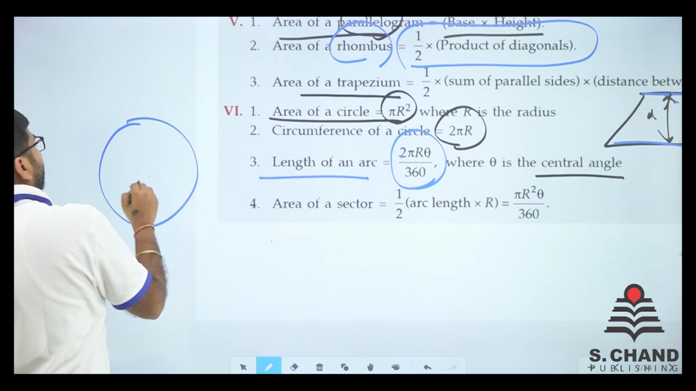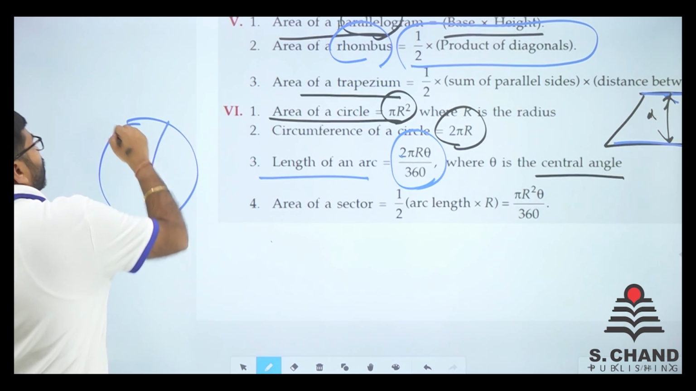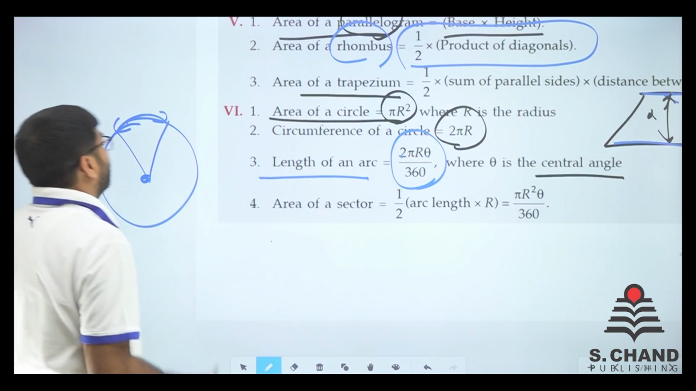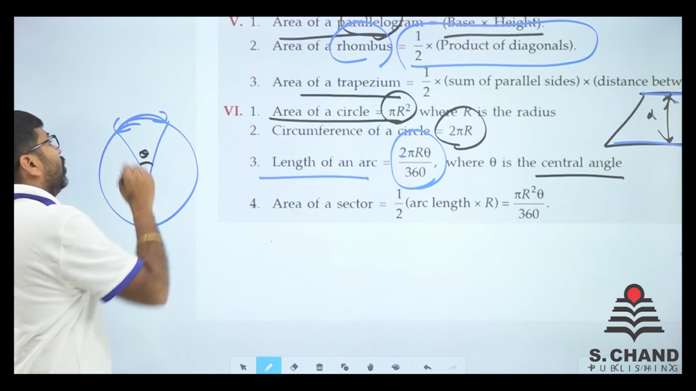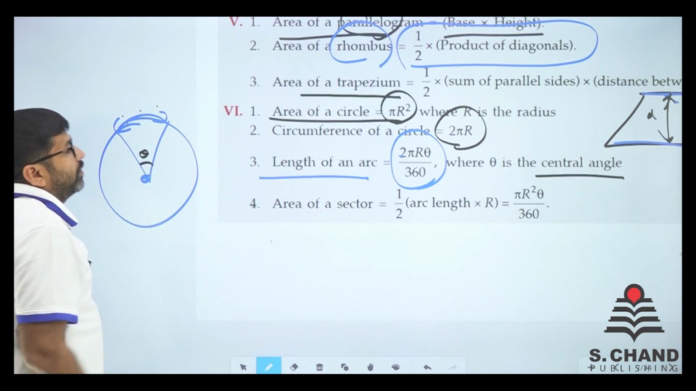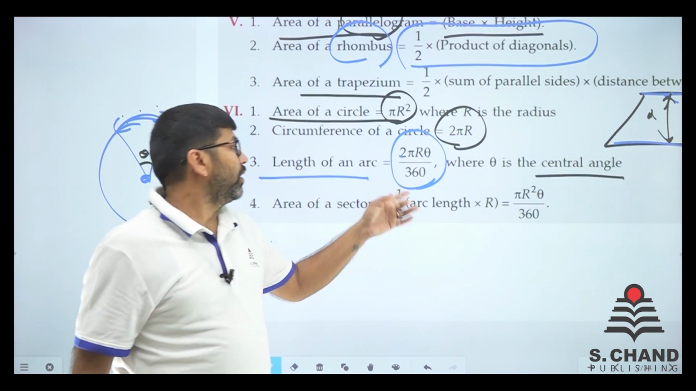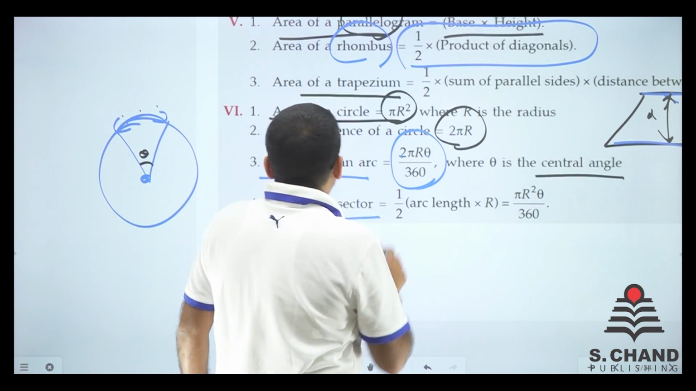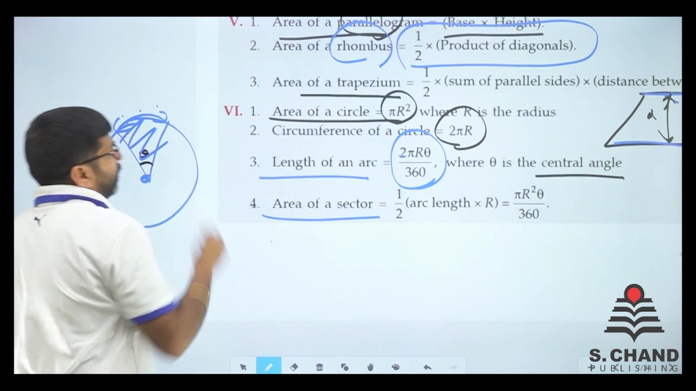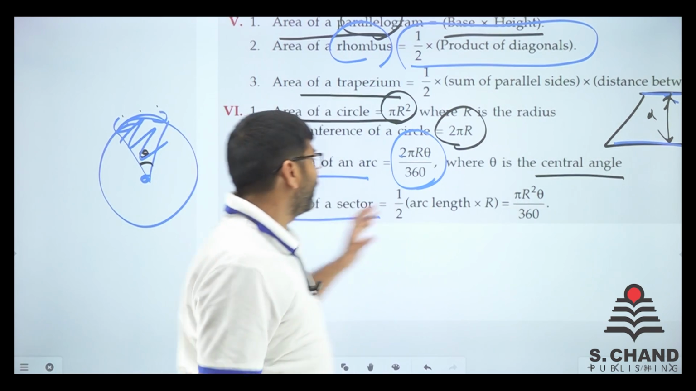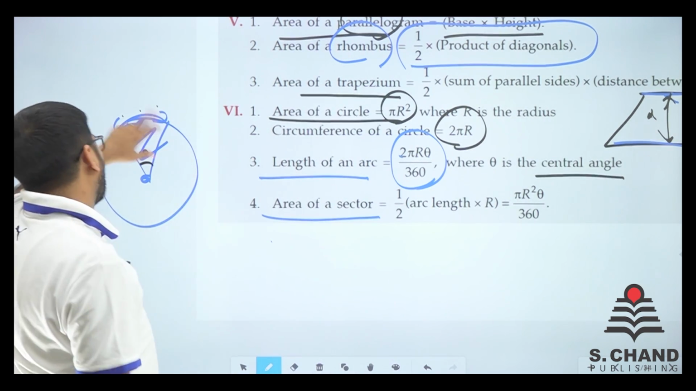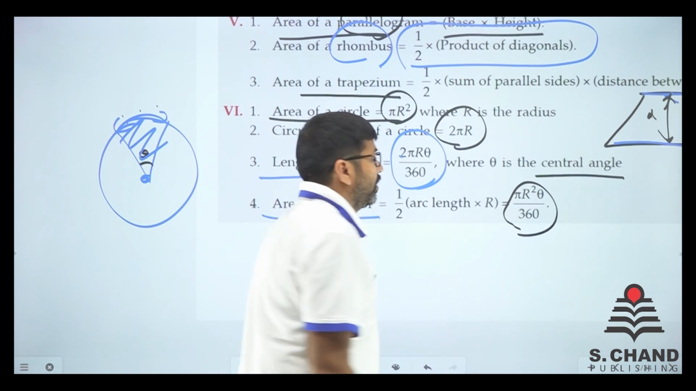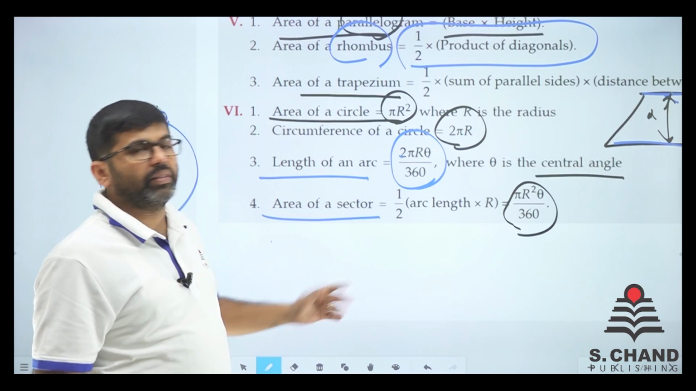This is the circle, this is the center. So the length of the arc is 2 pi r theta by 360, where that is the theta. Area of a sector, say for example this sector: half the arc length into r, that is pi r square theta by 360.